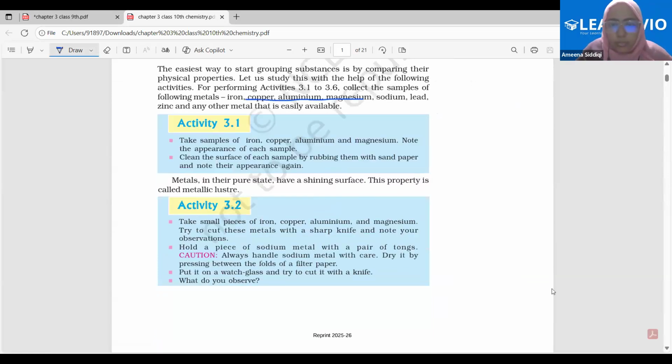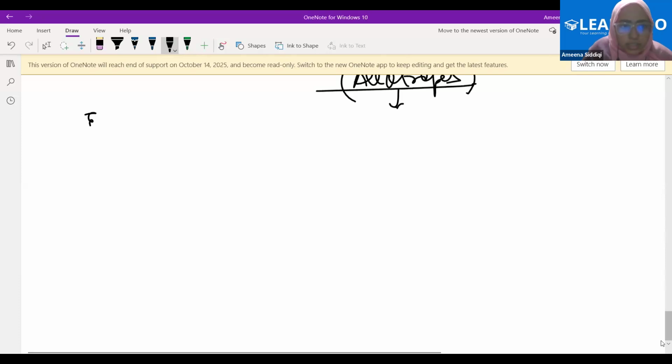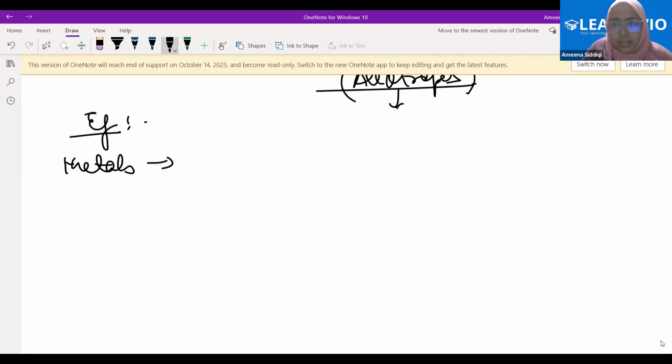So iron, copper, aluminum, magnesium, sodium, lead. Yes, I wanted to discuss the examples. So these are all examples. Any confusion regarding the examples? What is fluorine? Is it a metal or a non-metal? Non-metal. What's chlorine? Non-metal. What's lead? Metal. Nickel? Yes.